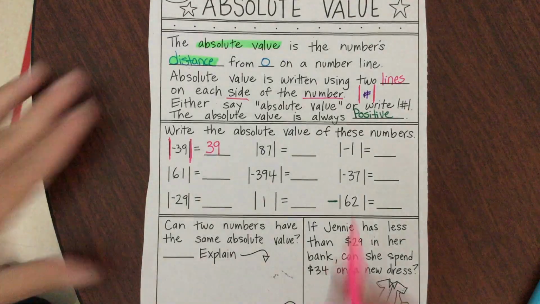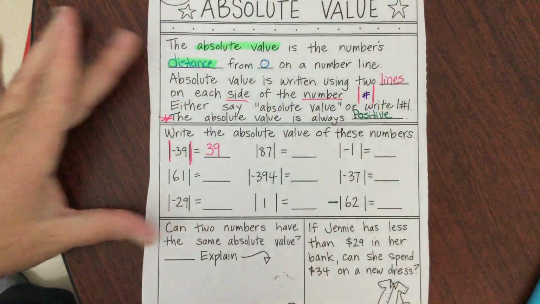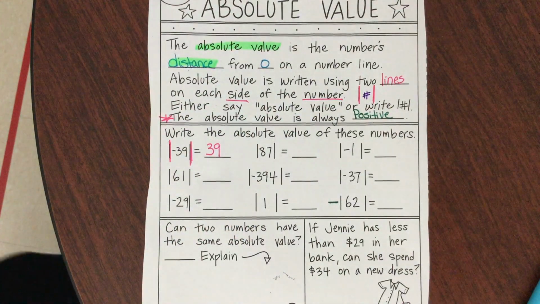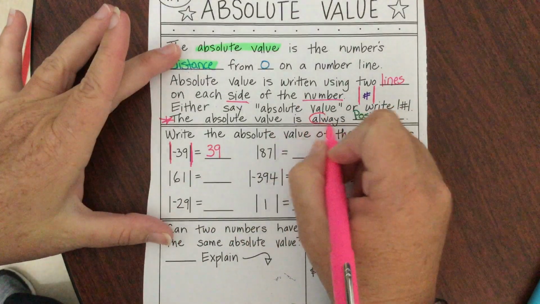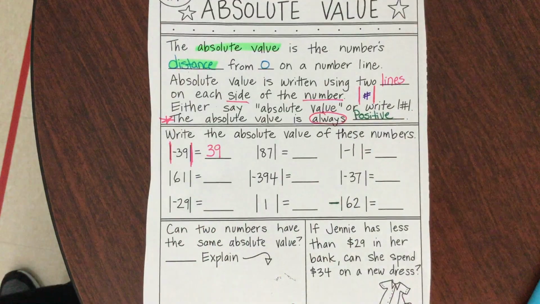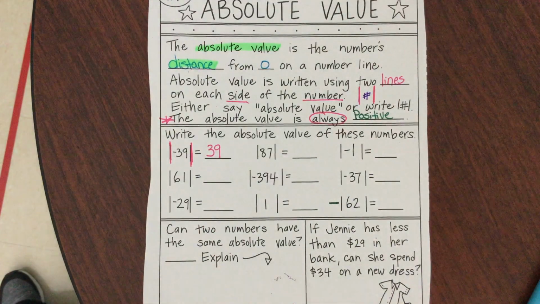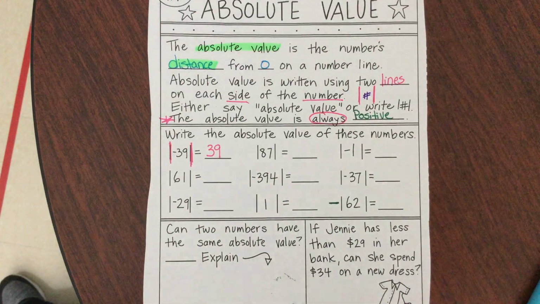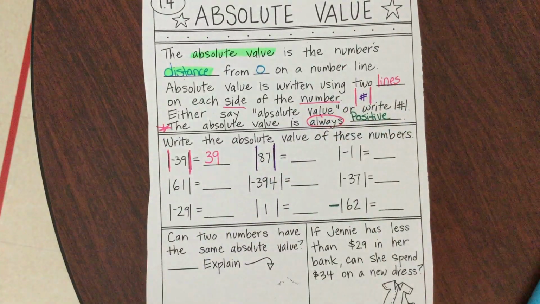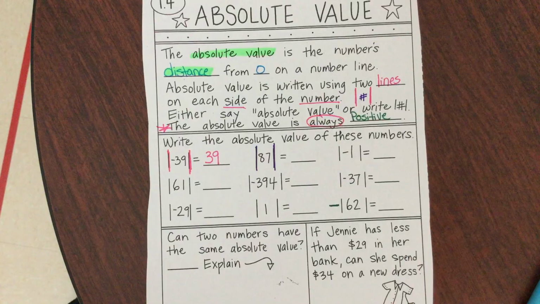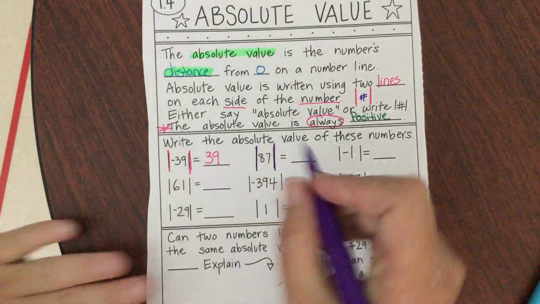Again, back here, I'm going to star this again. Absolute value is always, always, always positive. All right. What about the absolute value of 87? Yes, sir. 87.